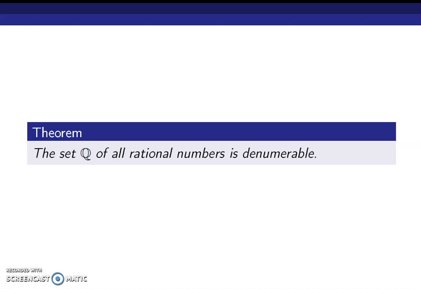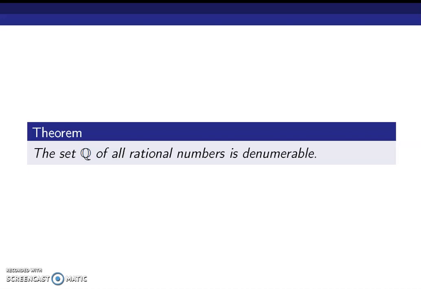We already know that rational numbers are numbers of the form p by q or m by n, where m and n are integers and n is not equal to 0.